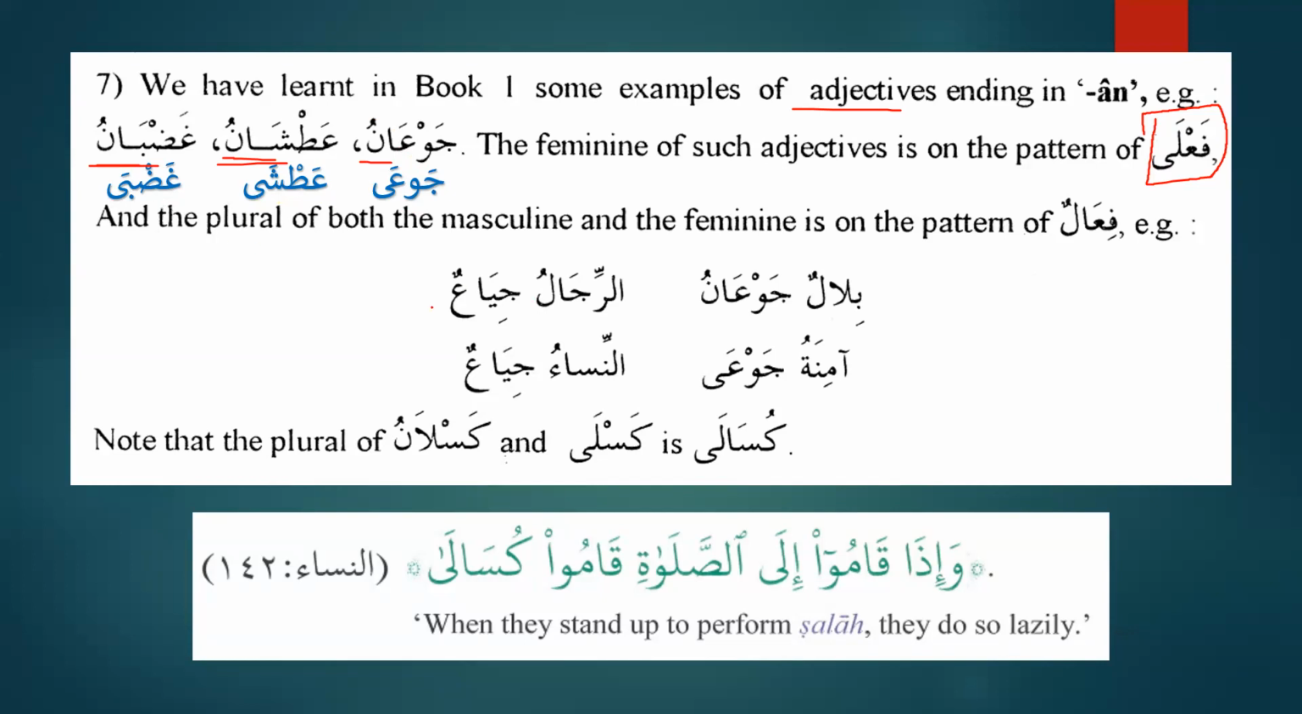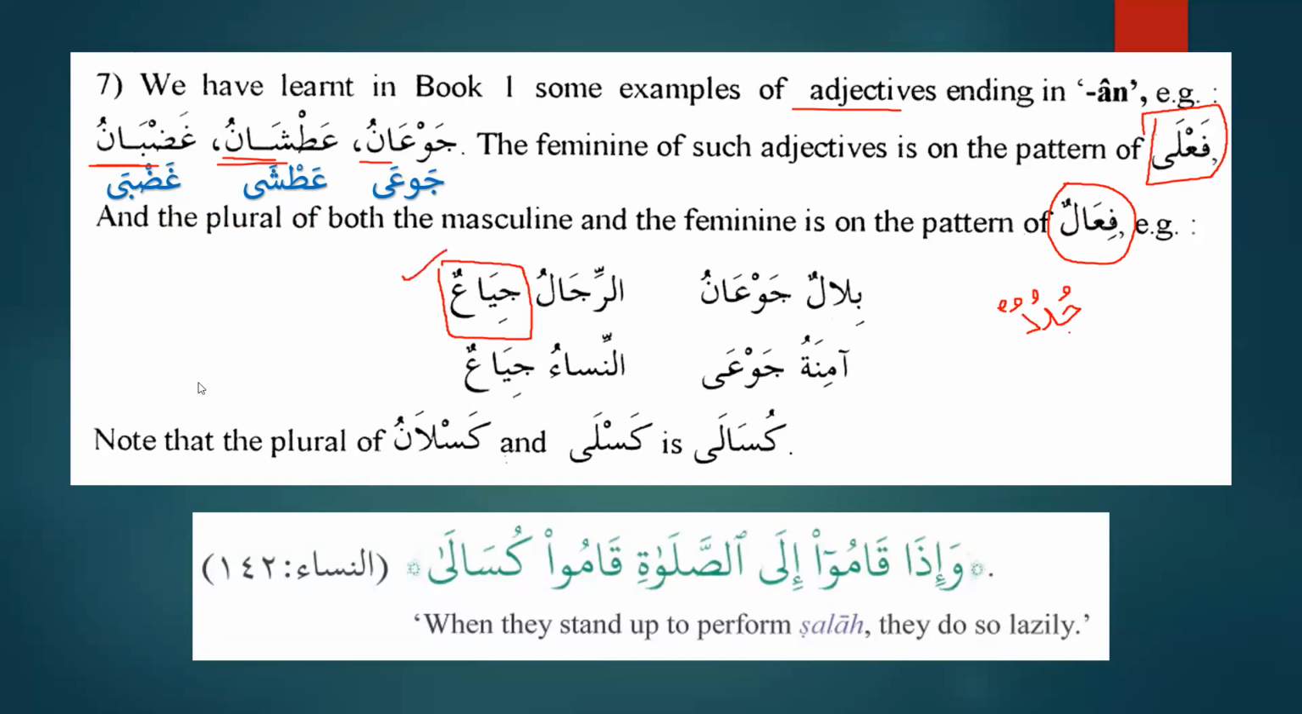However, the plural for both of them is the same, and the plural comes on the pattern of fi'alun. For example, jadidun, if you remember, the plural of jadidun is jududun. In book number 1, we have learned jududun, and jududun is used for both feminine plural and masculine plural. Similarly, jia'un on the pattern of fi'alun is used for both. So bilalun jaw'anu, but we say ar-rijalu jia'un. Aminatu jaw'a and an-nisa'u jia'un. Similarly, itashun, ghidabun. Now on this pattern, you can make the plural.